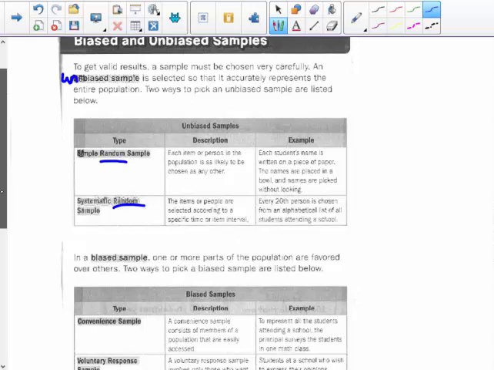But it wouldn't be an unbiased sample if we were in the cafeteria asking kids on taco salad day, what's your favorite thing on the lunch menu? Because they're going to smell tacos, and it's only kids that are in the lunchroom. Maybe that day some kids decided to buy their lunch, so that wouldn't be a very random sample.